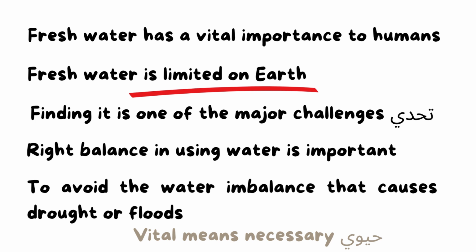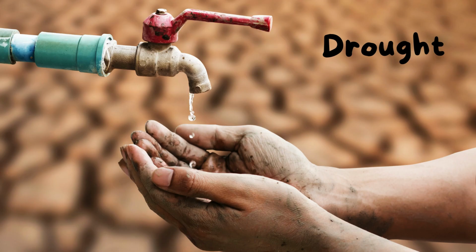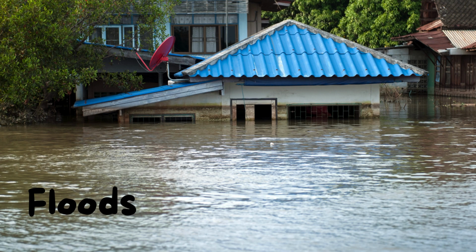And the water imbalance causes what? Yes, droughts, which means the rarity of water, or there is no water at all. As you see here, this is drought. Or the water imbalance causes what? Floods, the opposite of drought, as you see here.